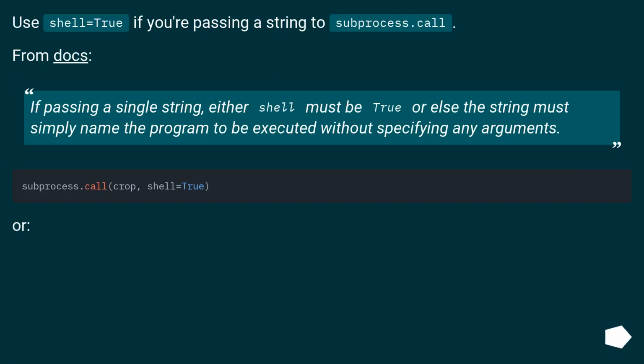Use shell=True if you're passing a string to subprocess.call. From the docs: if passing a single string, either shell must be true or else the string must simply name the program to be executed without specifying any arguments.